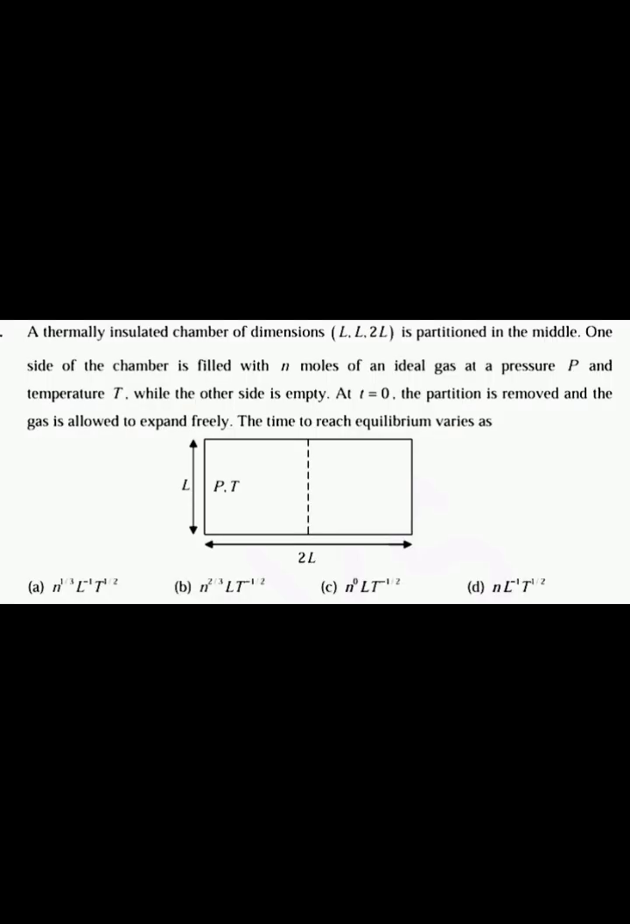The next question is, a thermally insulated chamber of dimensions L by 2L is partitioned in the middle. One side of the chamber is filled with 10 moles of an ideal gas at pressure P and temperature T, while the other side is empty. At t equal to 0, the partition is removed and the gas is allowed to expand freely. The time to reach the equilibrium varies as dash.